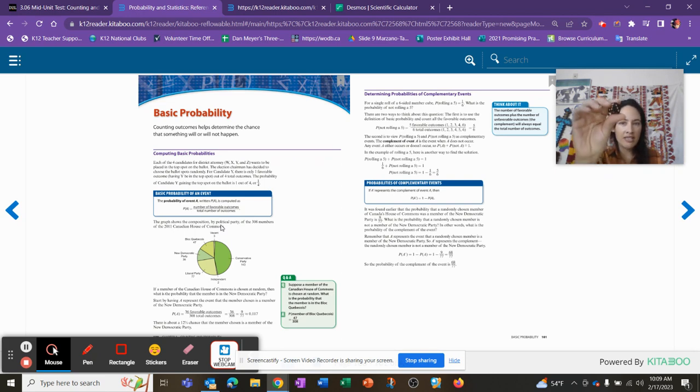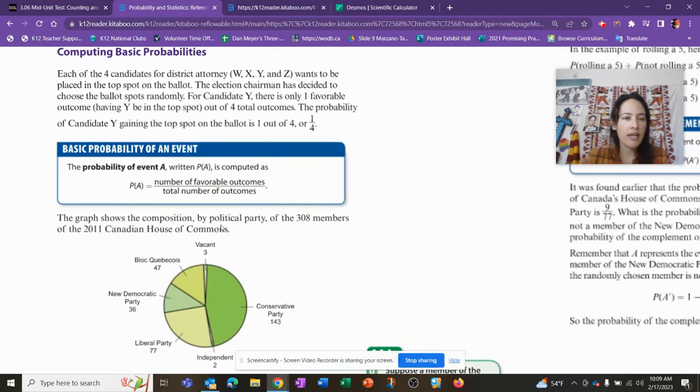Just because I know there's this dice, right? There's 6 options. It doesn't mean in 6 rolls I'm going to get 1, 2, 3, 4, 5, 6. But it lets me know what the chances are that I'll get that. Okay, so here we go. This is just 1, 2, 3, 4, 5, 6 on one die. They're each one time. When I roll it, there's 6 options. So the odds that I'm going to roll a 6 is 1 out of 6. The probability that I'm going to roll a 1 is 1 out of 6. Total number of favorable outcomes, total number of outcomes.